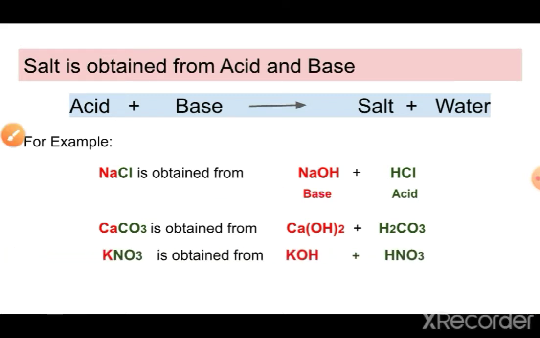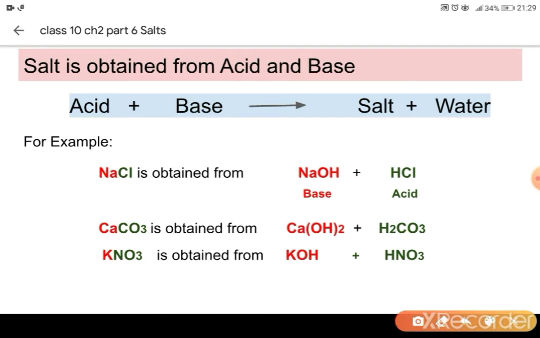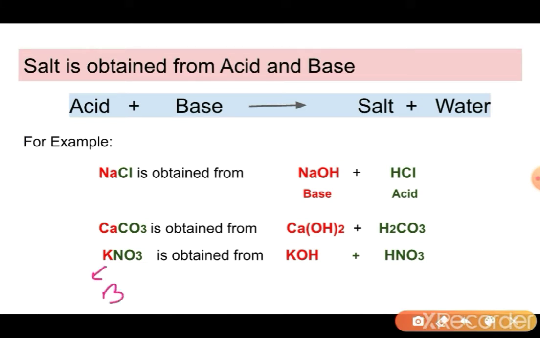What we need to do is that this is obtained from a base. So what we are going to do? We are just going to put the OH after it, and this NO3 is obtained from the acid. So we are just going to put H before NO3. Okay, and after this you will crisscross the valencies. The valency of potassium is 1, OH is also 1, so the formula will be KOH, and the valency of hydrogen and nitrate both is 1, that is why the formula will remain HNO3.